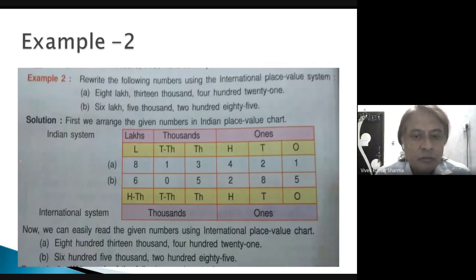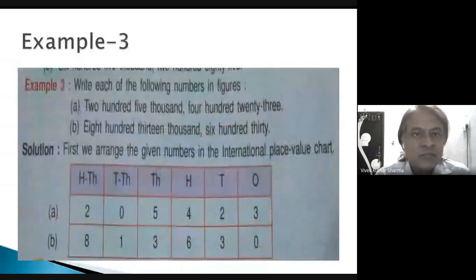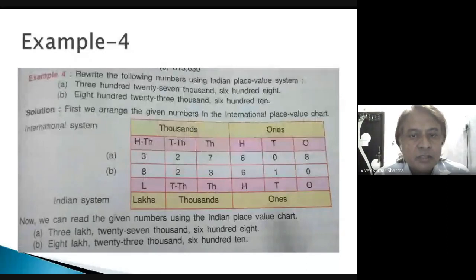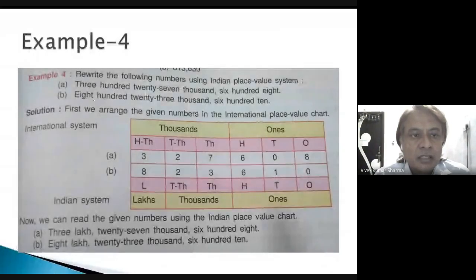813,000, then comma 421. Okay, this is the difference in international place value. Okay, so write the following numbers in figures: 205,423. As per this, you can understand how you have to put the numbers. Okay, example 4: write the following numbers in the Indian place value system. Okay, so it is given in the international system and we have to arrange it as an Indian system.